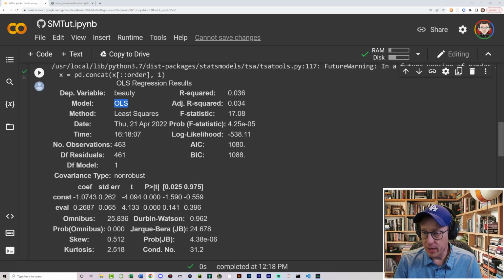What else do we have here? We can also see least squares is shown here for our method. It also has the date and the time whenever we were working with this, and the number of observations, quite obvious. Let's get into some of the weirder things, like R squared. That is going to measure how well the regression line approximates the data points. And we have this set at 0.036. If you had something like 0.5, that is a sign that half of the observed variation can be explained by the model inputs. And 1 would be perfectly correlated.